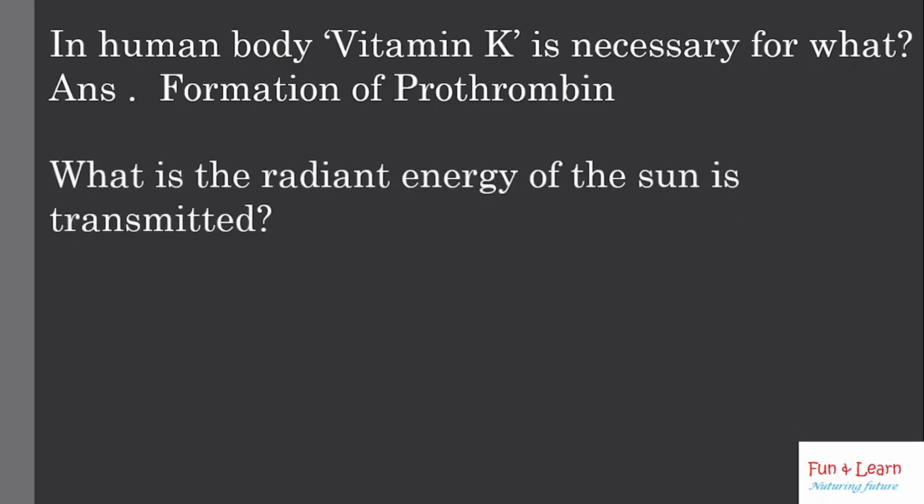How is the radiant energy of the sun transmitted? It's called solar radiation. All of the energy from the sun that reaches the earth arrives as solar radiation, part of a large collection of energy called the electromagnetic radiation spectrum. Solar radiation includes visible light, ultraviolet light, infrared, radio waves, X rays, and gamma rays. Radiation is one way to transfer heat.